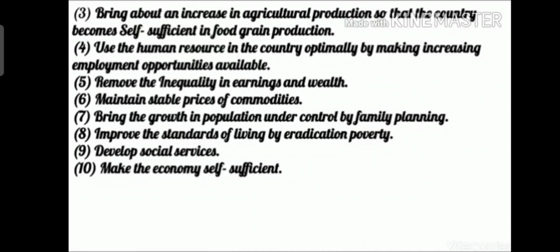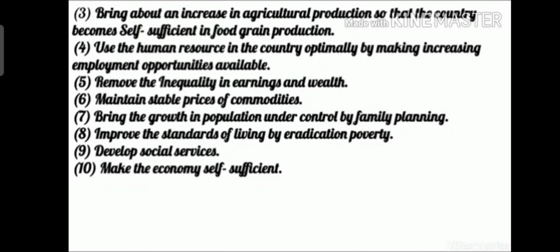I hope you all have understood in this lesson what exactly an economy is, what a mixed economy is, capitalist and socialist economy, and what the different sectors in a mixed economy are, like public, private and joint sectors.